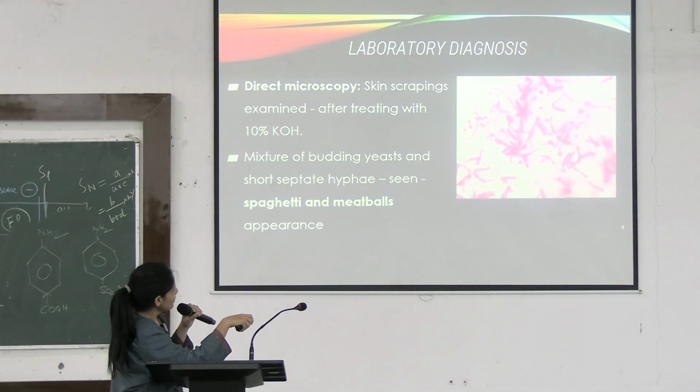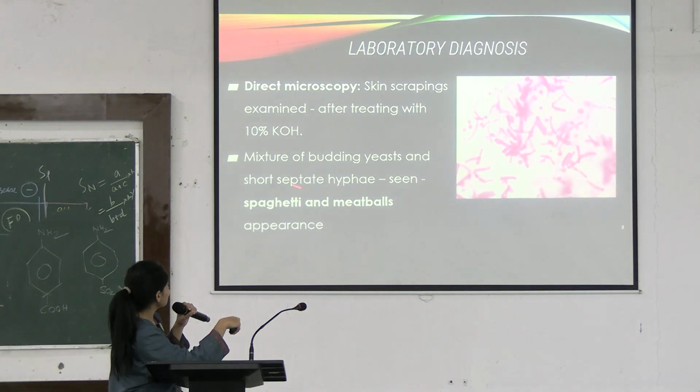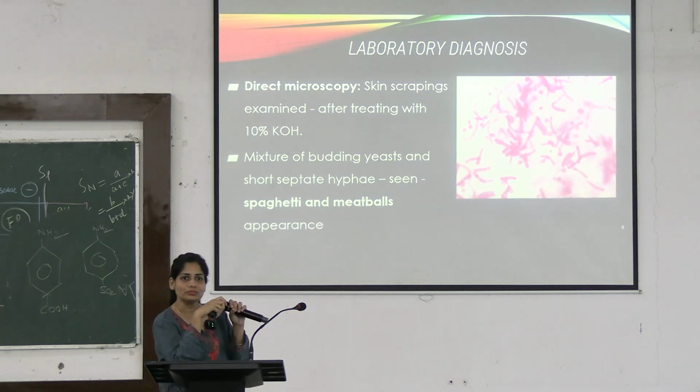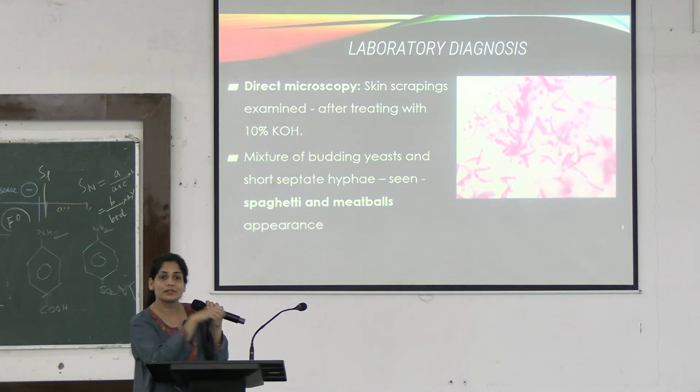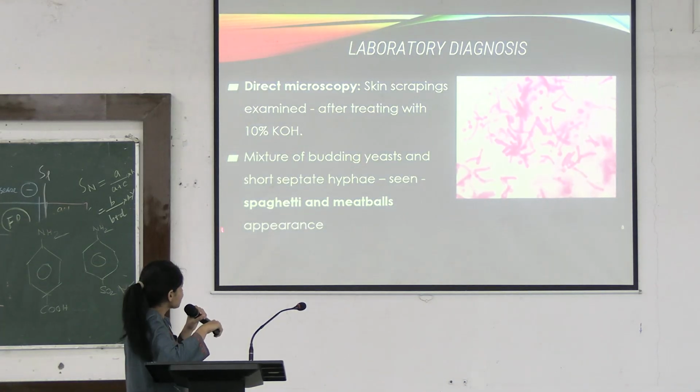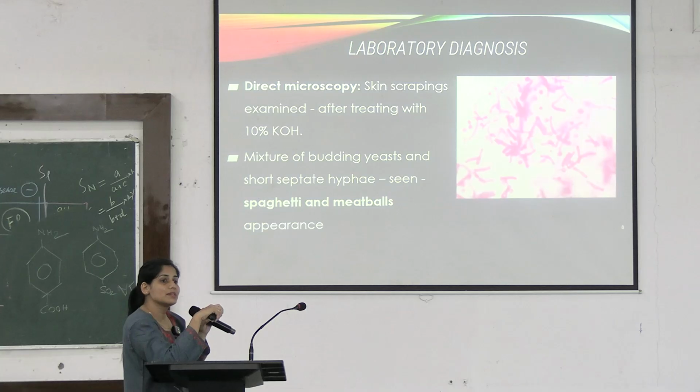Segmented septate hypha and certain cells, budding yeast cells. So when you see this, does this give you the appearance of spaghetti and meatball? It is looking like spaghetti and meatball. So this is the characteristic thing about Malassezia furfur. Spaghetti and meatball appearance in microscopy is seen in which disease? Tinea versicolor. Okay.